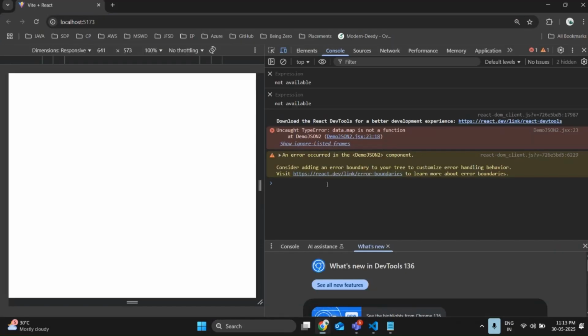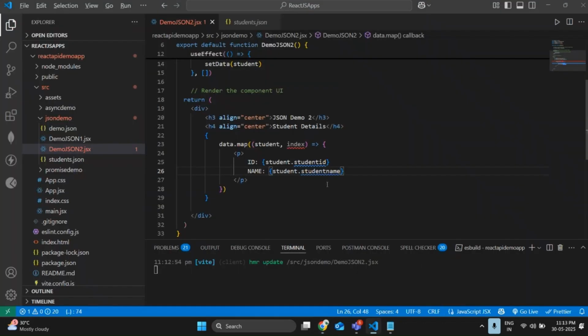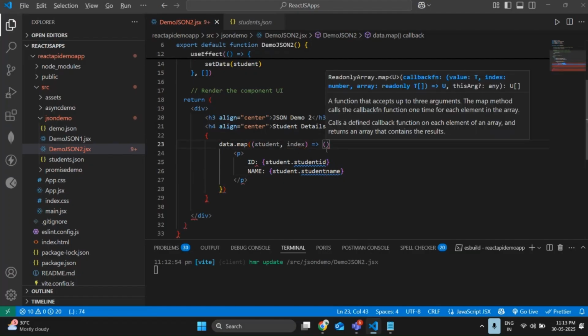What happened? Data.map is not a function. Okay, what do we use in the syntax? We use the curly brace.